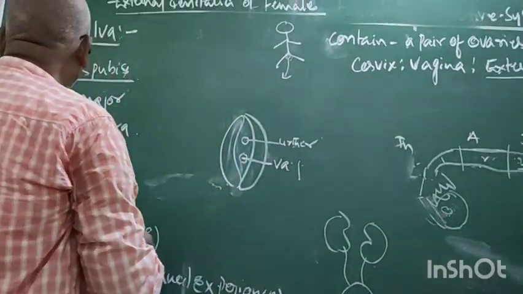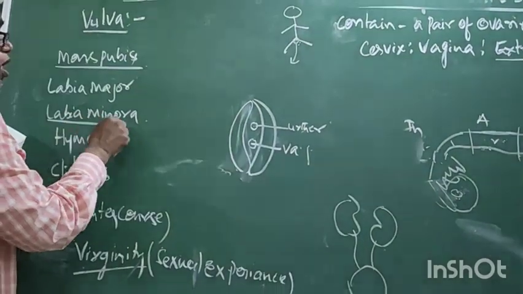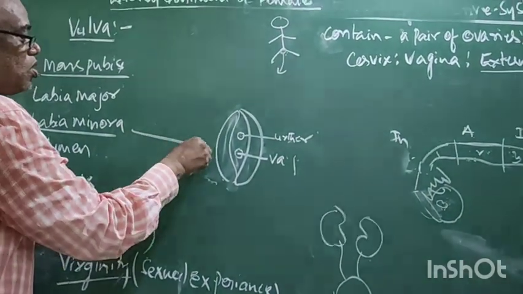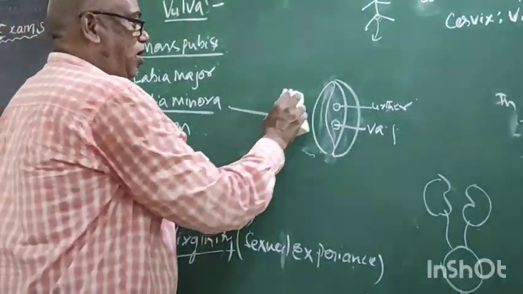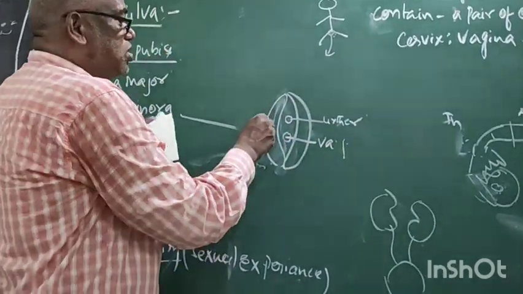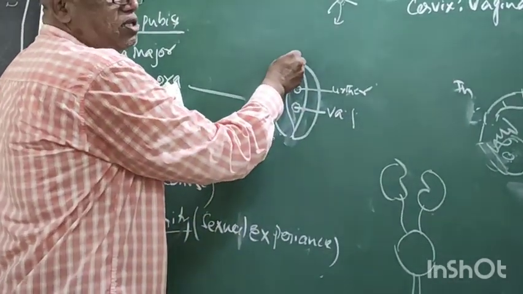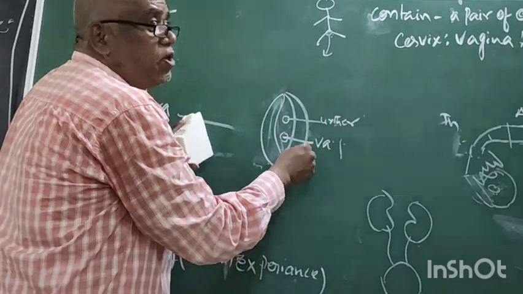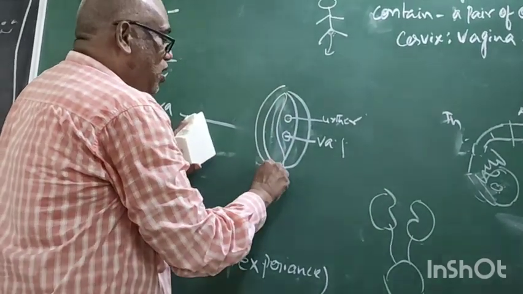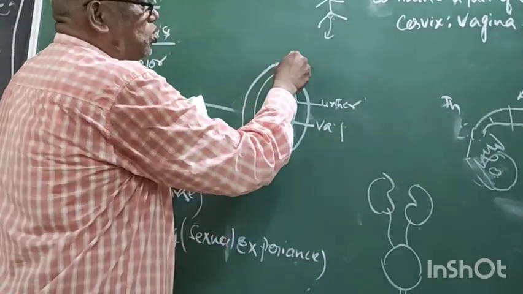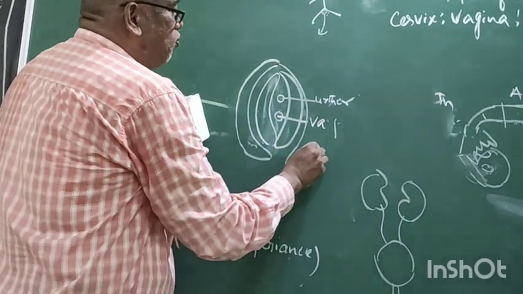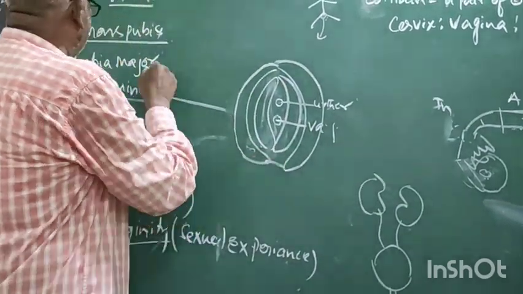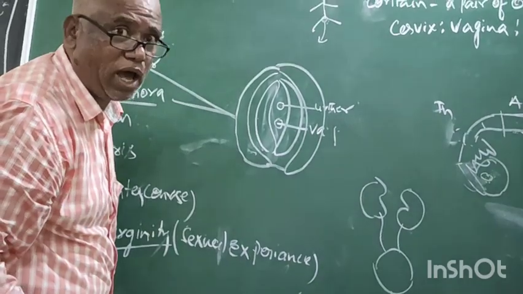lips. These lips are called labia minora. Again, these two labia minora are covered by another pair of lips. This is called labia majora.